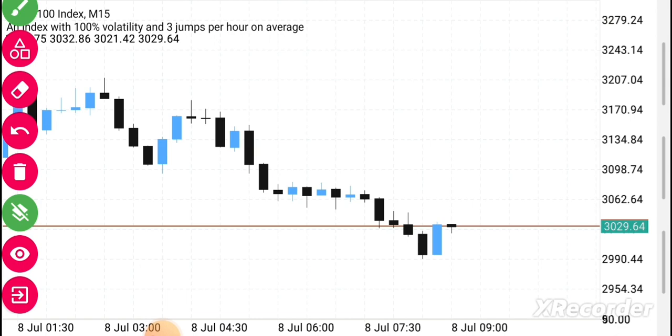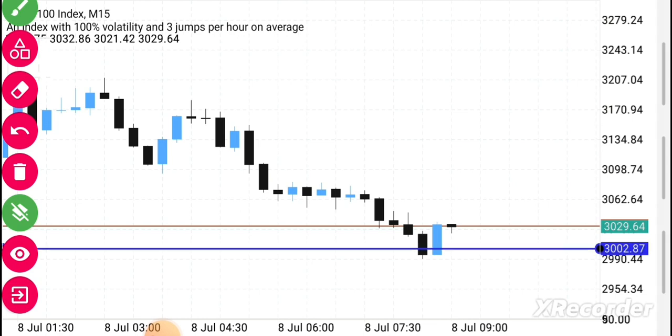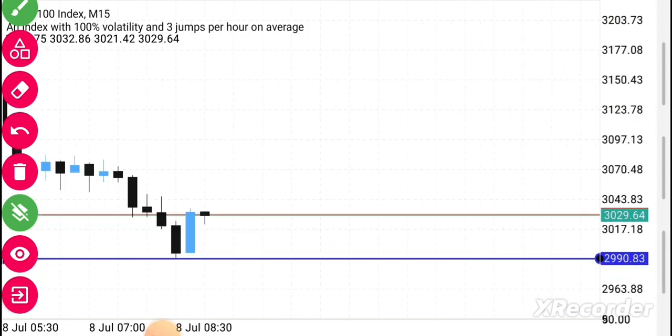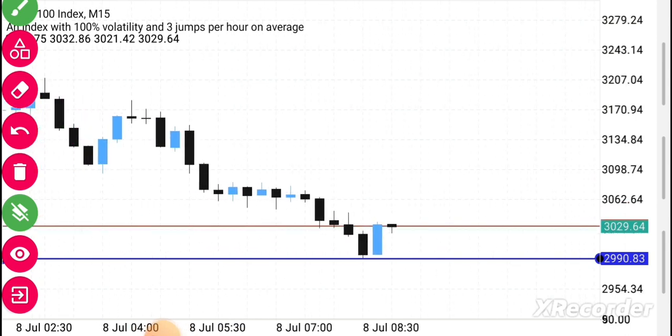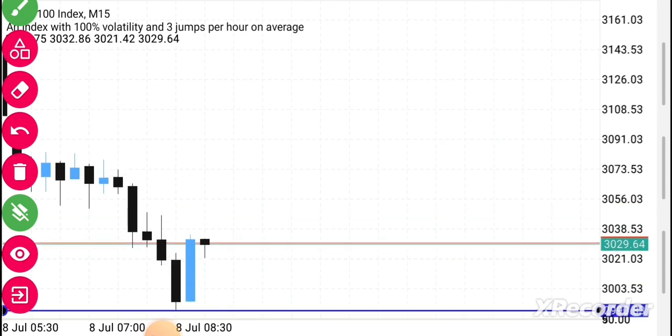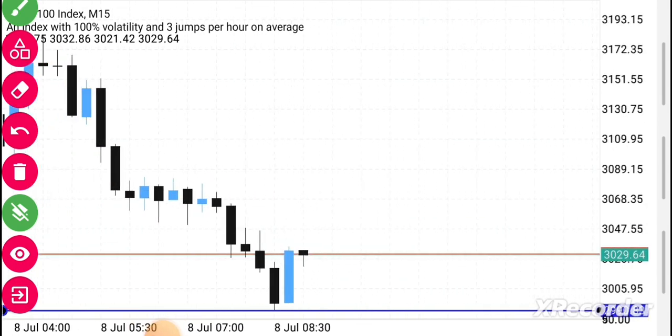So let us get back to the point, and then we get our horizontal tool to mark our levels, guys. To mark our levels, we get this horizontal tool, and then we mark our key levels from the week, exactly like this. I have zoomed out. I think you can see the price, how it is moving. Are you getting the point? Do you see that? That is how we mark it, and then we are done.